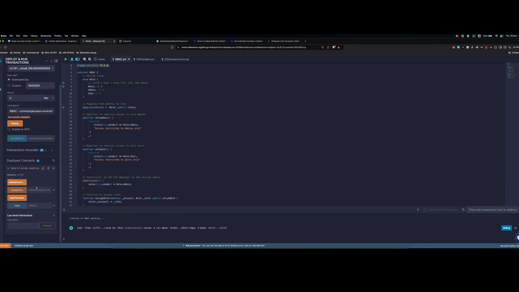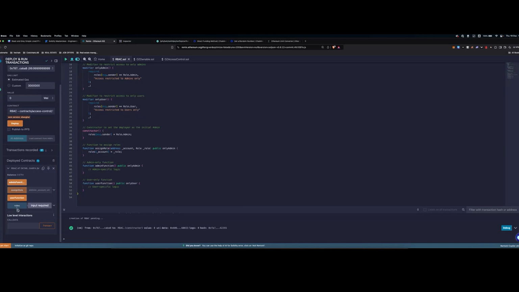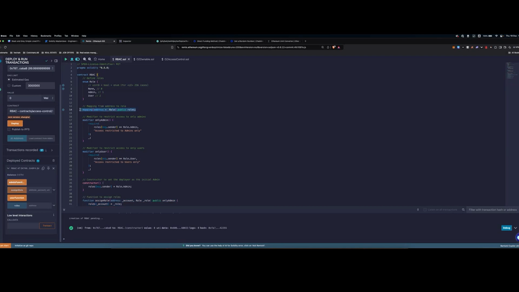So, role-based access control contract. In this case, we can see why I'm using Remix. It simply allows us to visualize what the publicly accessible methods or functions are of this contract. In this case, we have the admin function, an assign role function, a user function, and a roles function. Quick curiosity here is that the roles function cannot be found in the functions. But in reality, what happens is that each publicly declared state storage variable is actually also a getter. So you can even read those values, in this case the associations of the mapping, as if it was a getter function in the smart contract. So just a quick tip there.